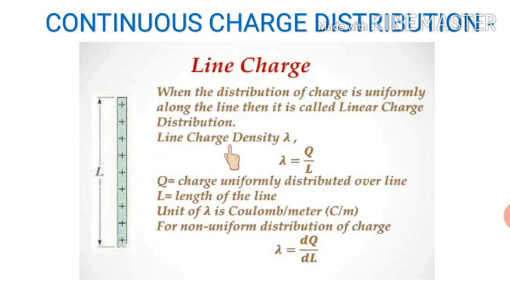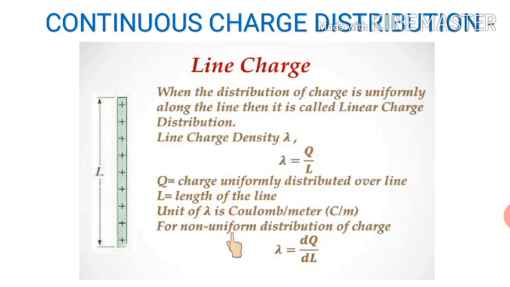This type of distribution we call line charge distribution, and we always represent it with the help of a density. We call it linear charge density, and it is represented by lambda. So what is lambda? Charge per unit length. That's why we write lambda is equal to Q upon L, where Q is the charge distributed over this line, and L is the length of this line. From this we can easily write the unit of lambda. It will be coulomb per meter.